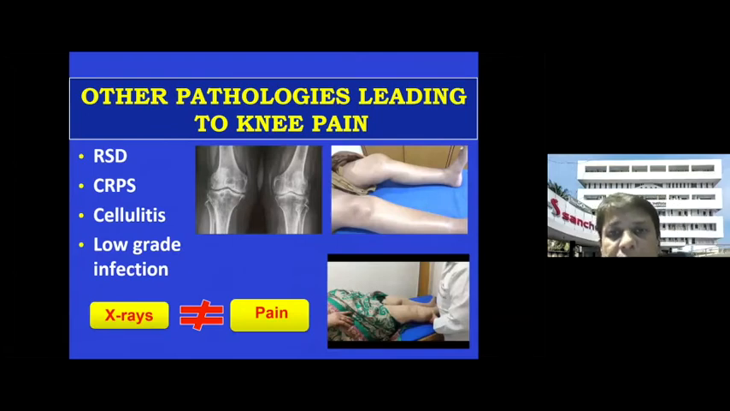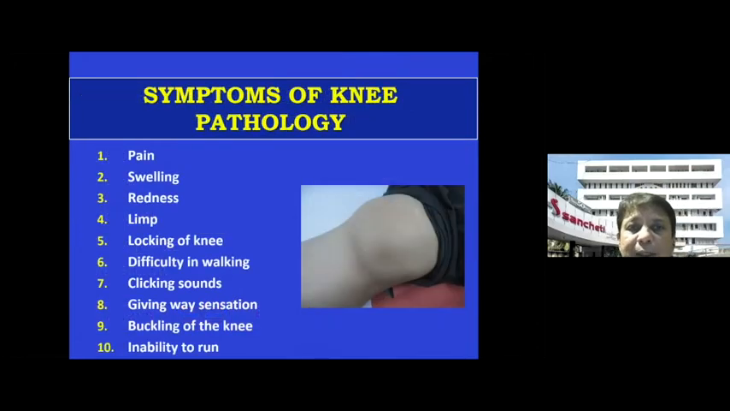The last history which I would like you to take is this: suppose the patient's X-ray is normal, but the pain is too much, that is, the X-ray is disproportionate to the pain. Then these are the times you have to take the history related to cellulitis, then maybe low-grade intra-articular infection, or again it may be a condition of reflex sympathetic dystrophy. So that's how the history will really help you come to these various diagnoses.